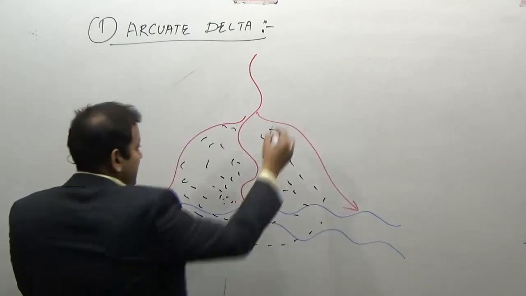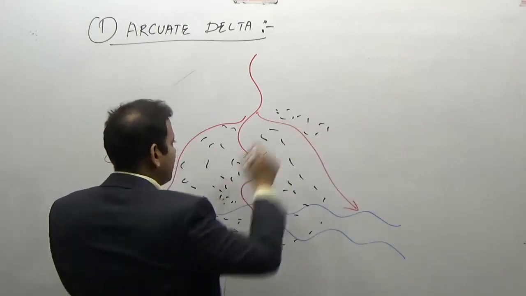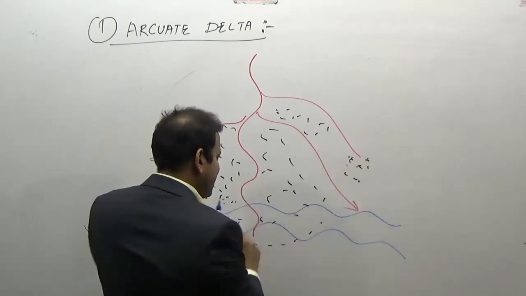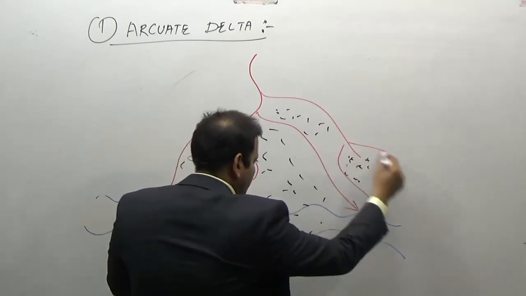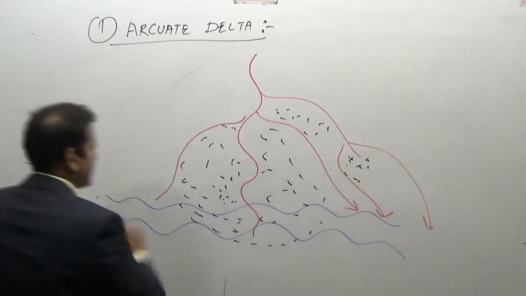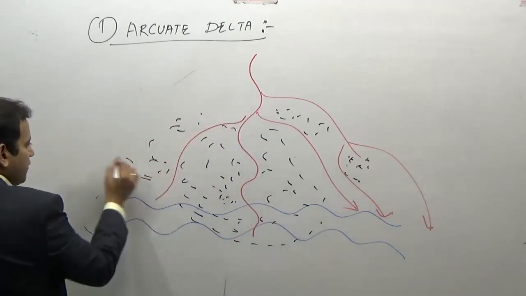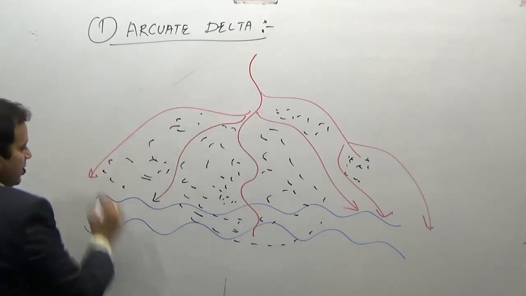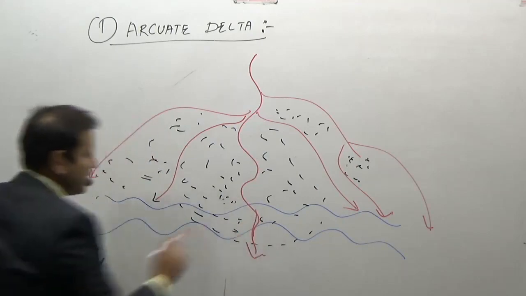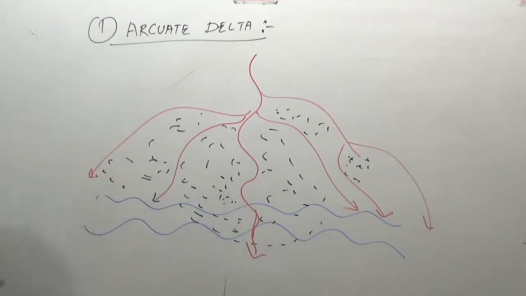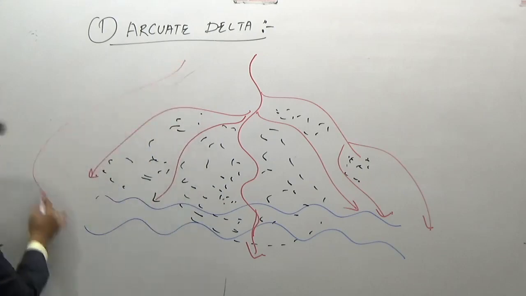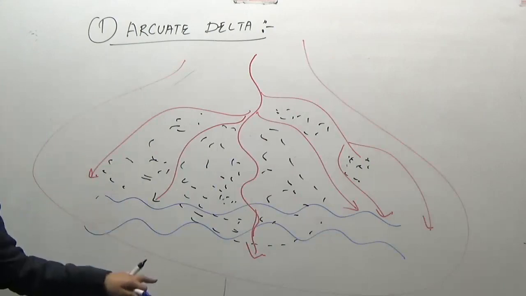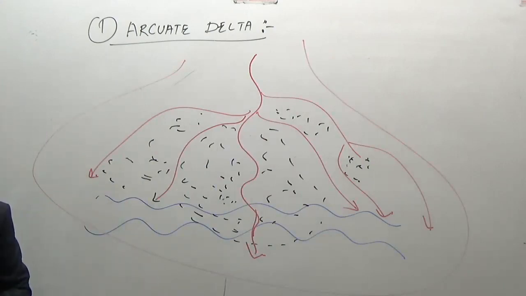Again the deposition of sediments here. Again the river will get bifurcated. If there is a deposition of sediments in this region, the river will get bifurcated into different regions. So deposition of sediments, again the river is getting bifurcated. Can you see this? It has a fan shape, that is, it looks somewhat like a fan. The main channel is extending deep inside the sea while the surrounding margins narrow down.